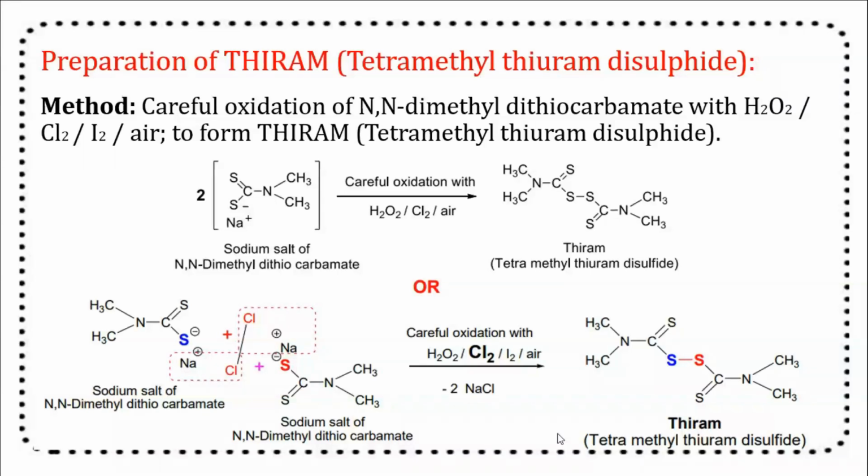It can also be prepared by two methods: by careful oxidation of sodium dimethyldithiocarbamate, and the second method of synthesis is by oxidation of the dimethylamine salt of dimethyldithiocarbamic acid with iodine.